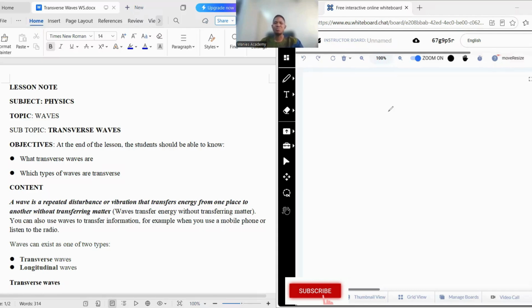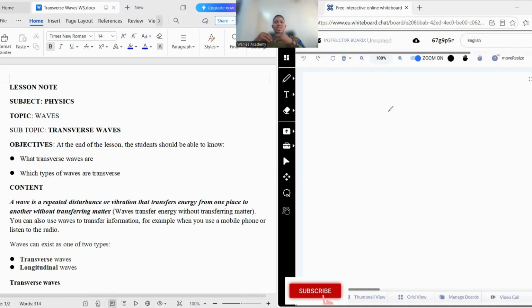A wave is a repeated disturbance or vibration that transfers energy from one place to another without transferring matter. What does that mean? Waves transfer energy without matter. Now, when we're talking about energy without matter, that is, without you touching the other object, that is the matter. So, energy can be transferred without the touch of an object. That is what we call a wave.